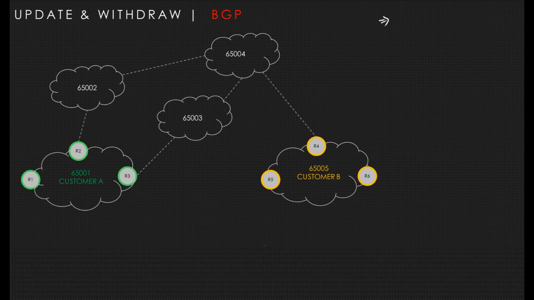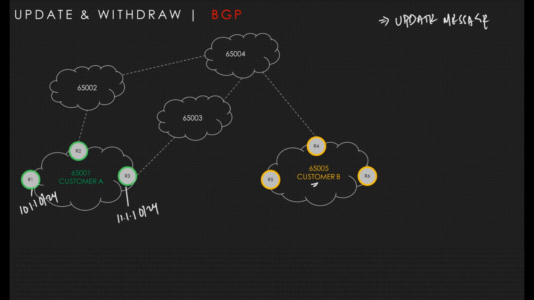Whenever we are talking about an update message, it is one of the types of message that BGP uses in order to advertise a route. For example, R1 has the 10.1.1.0/24 route. R3 has, let's say, the 11.1.1.0/24 route. So for example, customer B wants to communicate. R1 needs to advertise that prefix. How will it advertise that? It will advertise using a BGP update message.